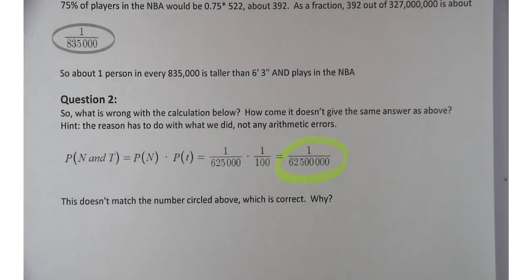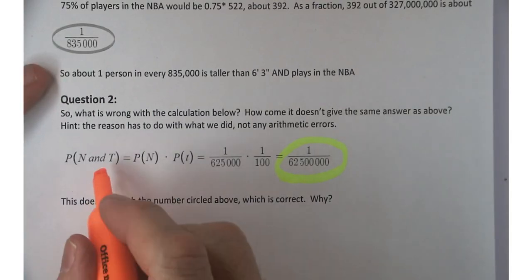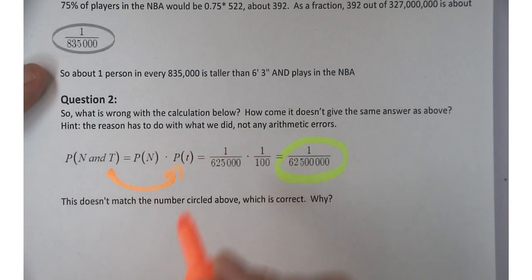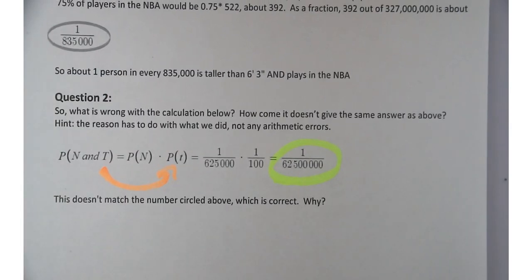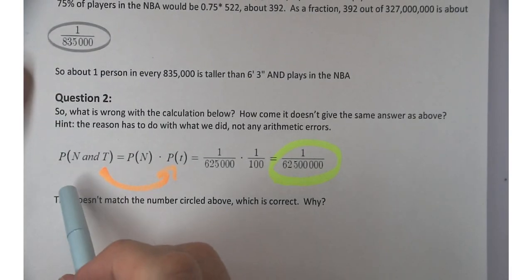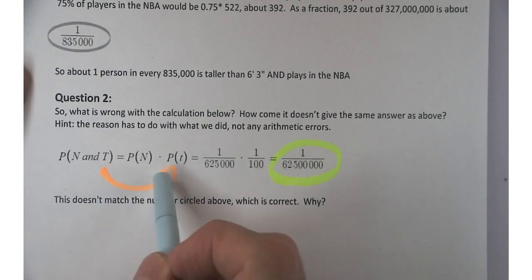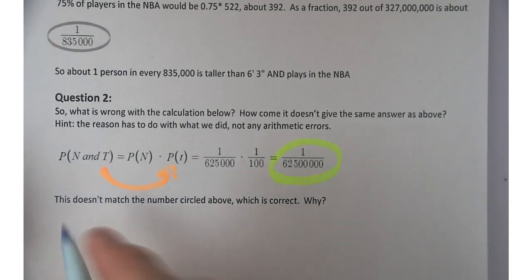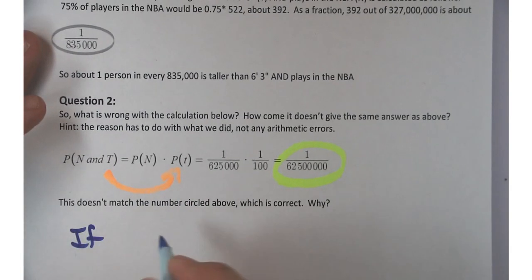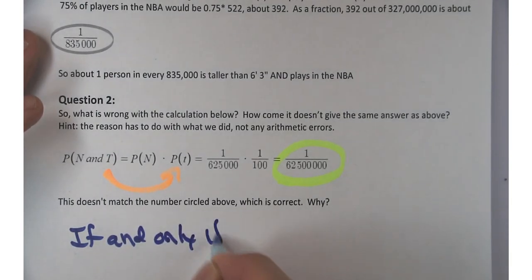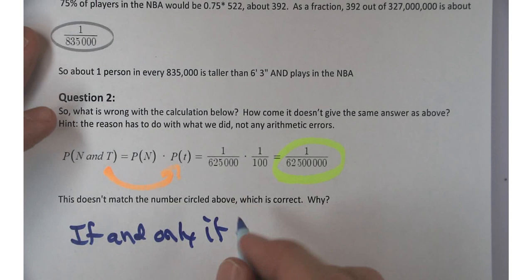All right. It might not be very obvious because it's kind of subtle, but there was one condition in which you could do something like this. You could break up this calculation of the probability of N and T into the product of the probabilities if and only if, what was true about these events N and T?